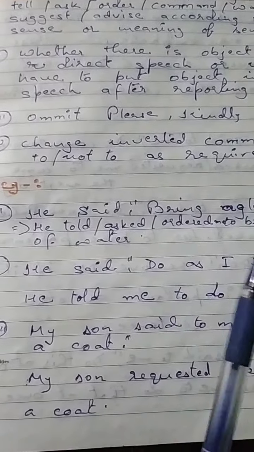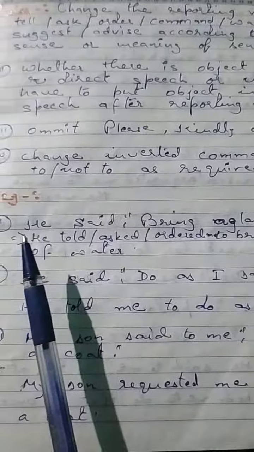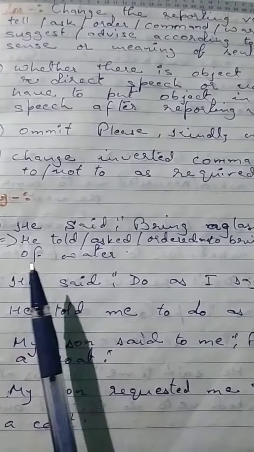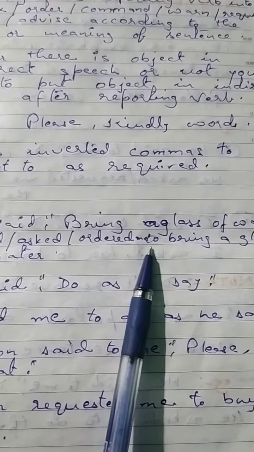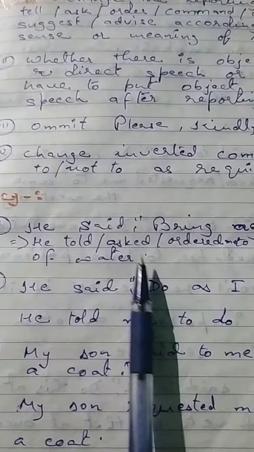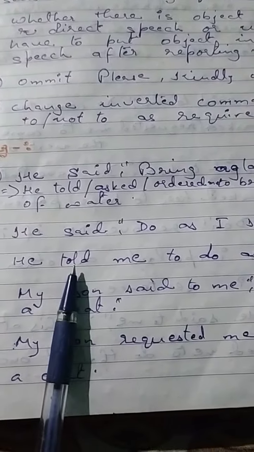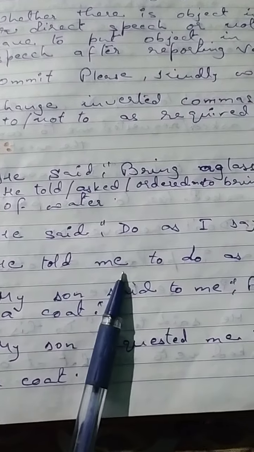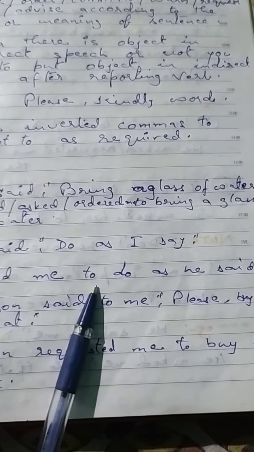So for some examples, you can see, He said, bring a glass of water. It would be changed as, He told, asked, ordered me to bring a glass of water. Likewise, students, you can use any of these words. In the second sentence, you can see, He said, do as I say. Here you can see, he told. Said is changed. Me, the object, is provided, to do as he said. You have to use to.